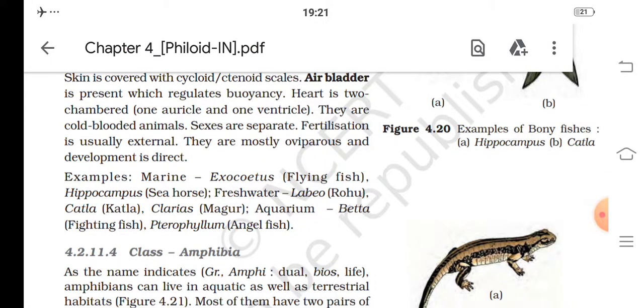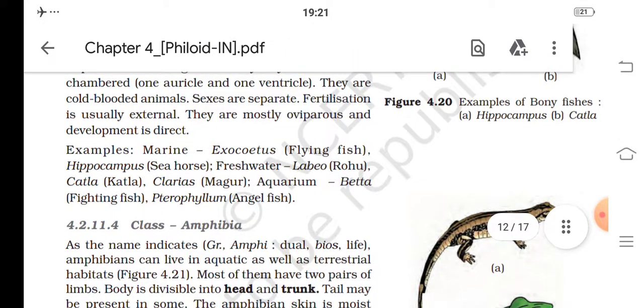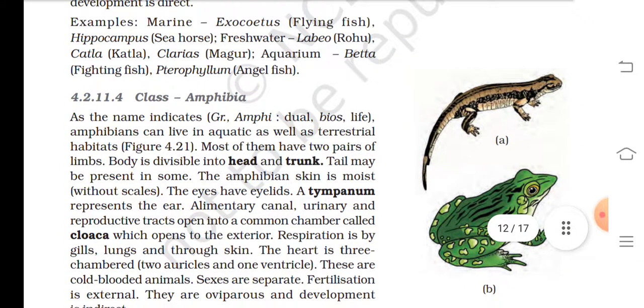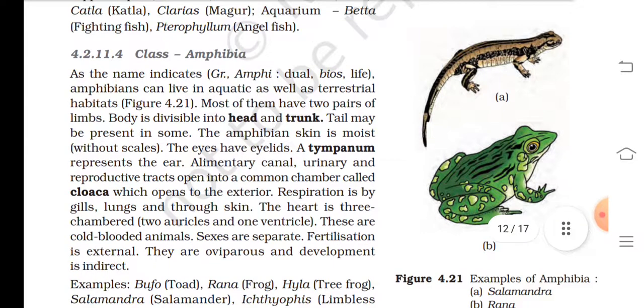4.2.11.4 Class Amphibia. As the name indicates, amphibians can live in aquatic as well as terrestrial habitat. Most of them have two pairs of limbs. Body is divisible into head and trunk. Tail may be present in some. The amphibian skin is moist. The eyes have eyelids. A tympanum represents the ear. Alimentary canal, urinary and reproductive tracts open into a common chamber called cloaca, which opens to the exterior.